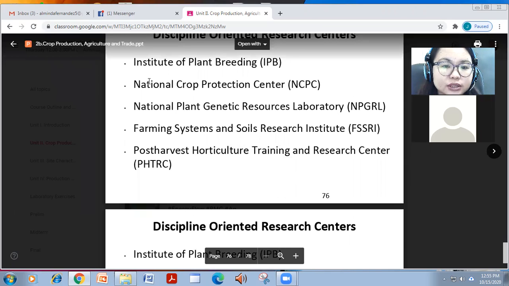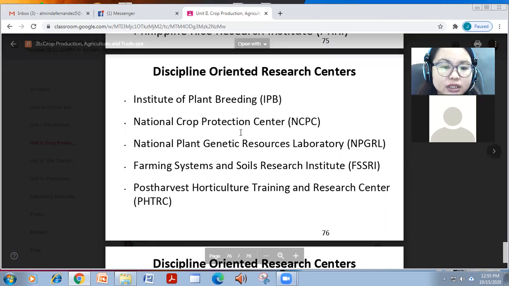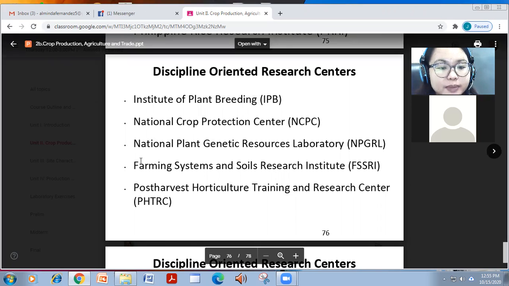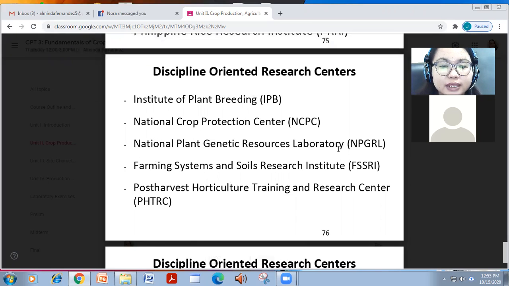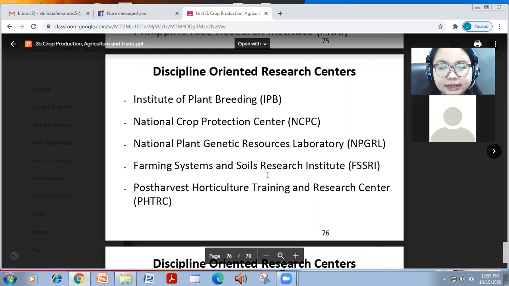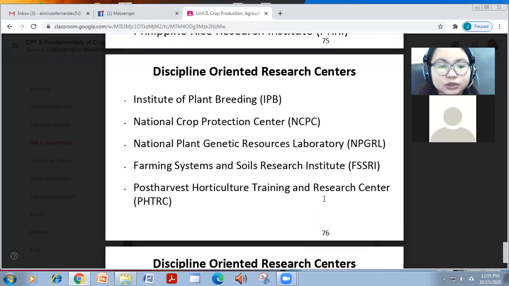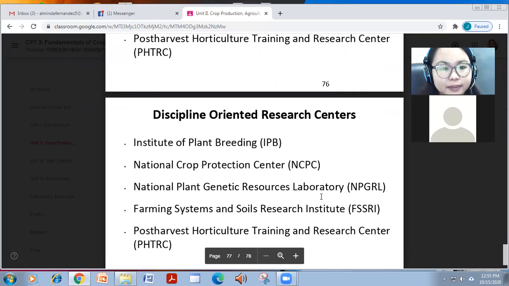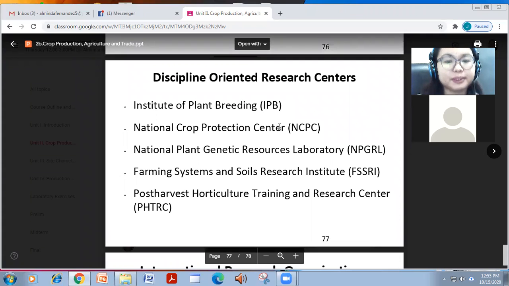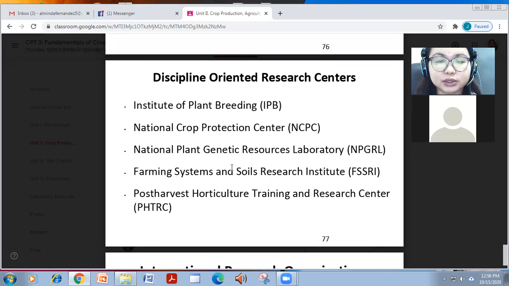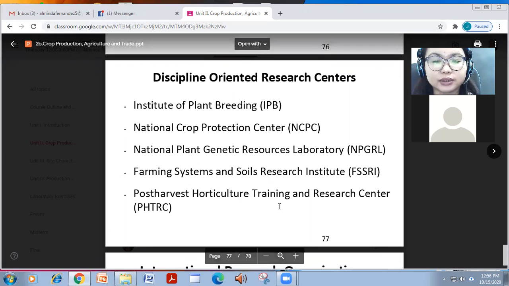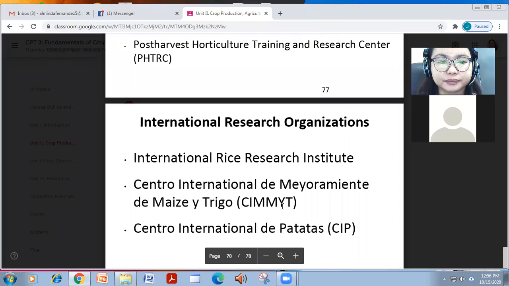We also have the Institute of Plant Breeding in UPLB, the National Crop Protection Center in UPLB, and National Plant Genetic Resource Laboratory. We also have Farm System and Soils Research Institute, and the Post-Harvest Horticulture Training and Research Center in UPLB pa din. And we also have discipline-oriented research centers. We have the Institute of Plant Breeding, the National Crop Protection Center, the National Plant Genetic Resource Lab, the Farming System and Soils Research Institute, and the Post-Harvest Horticultural Training and Research Center.